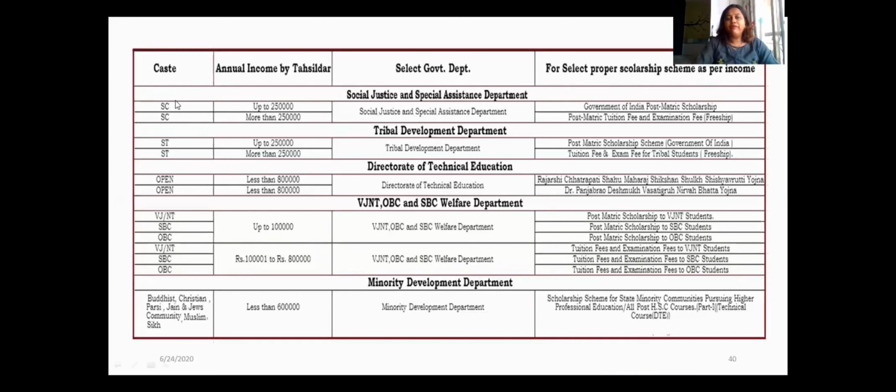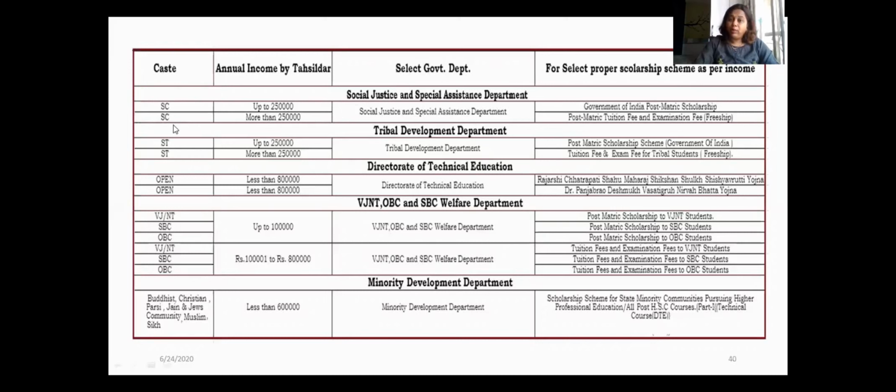For example, if you belong to the SC category or SC caste, and if your parents' annual income is up to 2.5 lakhs per annum, certified by the Tahsildar, who will issue an income certificate for you, then from the Government of Social Justice and Special Assistance Department, you are eligible to get the scholarship under the Government of India Post Matric Scholarship scheme.